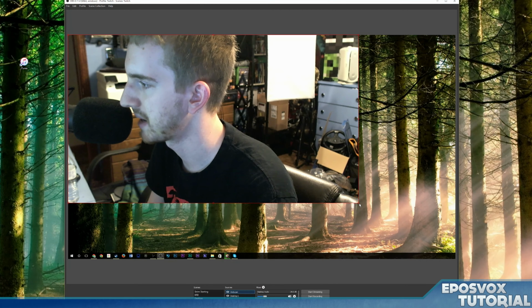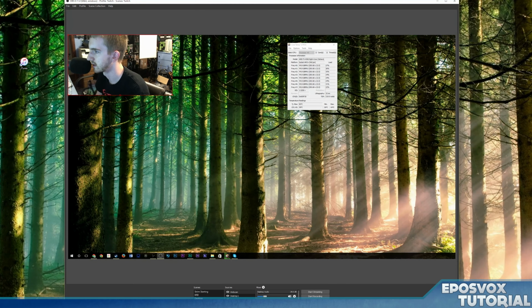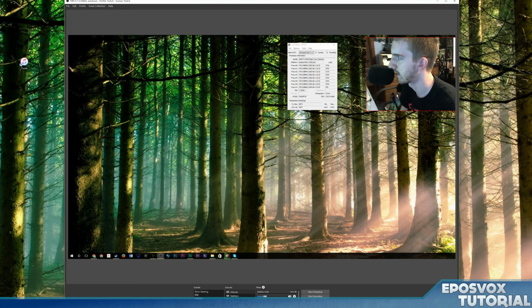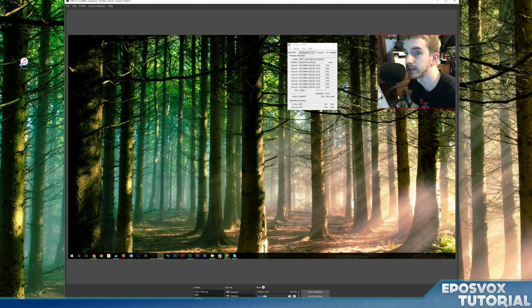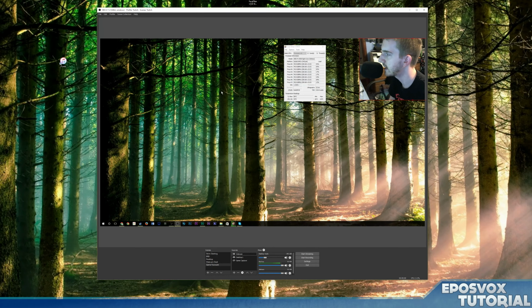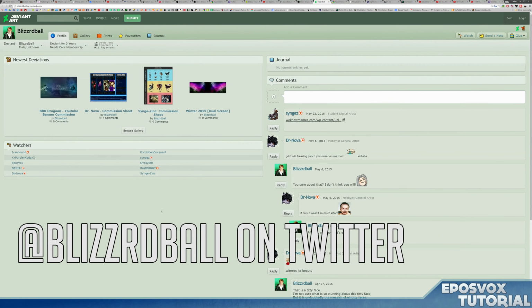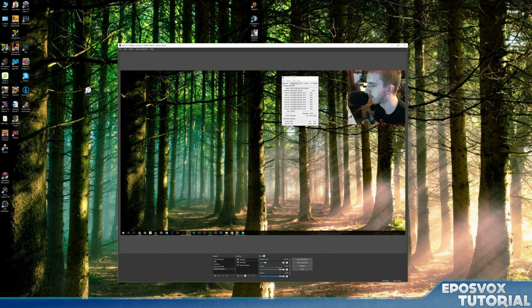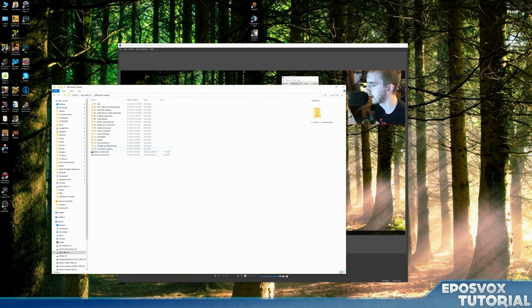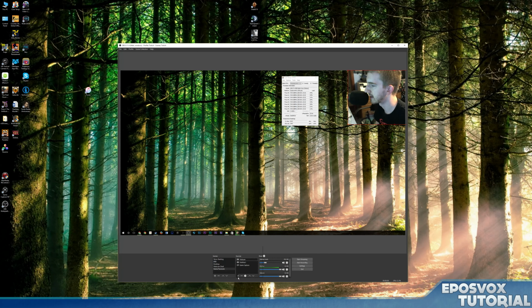And then I can use this red box here to change the size and position of it and just drag it over here. Now I have Facecam set up. And then if you want to add an overlay for Facecam, what you can do is add that as an image. Now, an overlay image needs to be a PNG file with a transparent background. You can talk to a designer like Blizzard Ball or someone else to make one for you, or you can make it yourself in a free program such as GIMP or Paint.net or even Photoshop. However, keep in mind it needs a transparent background and to be saved as PNG.